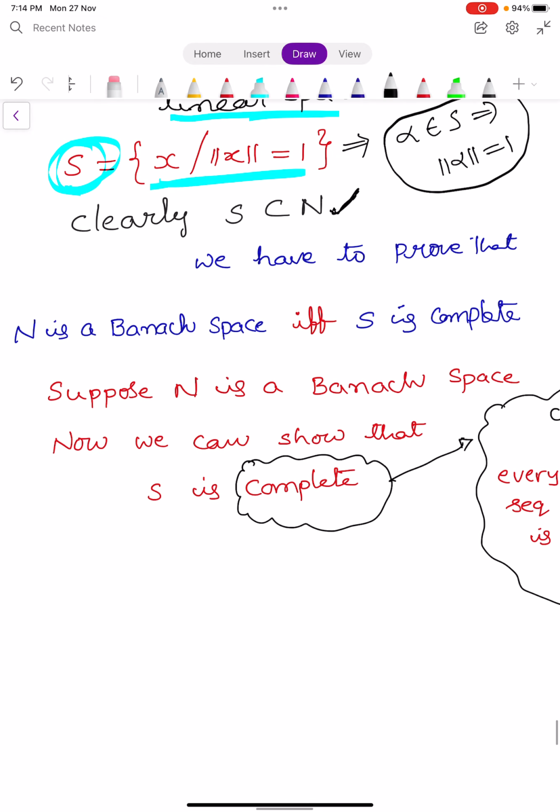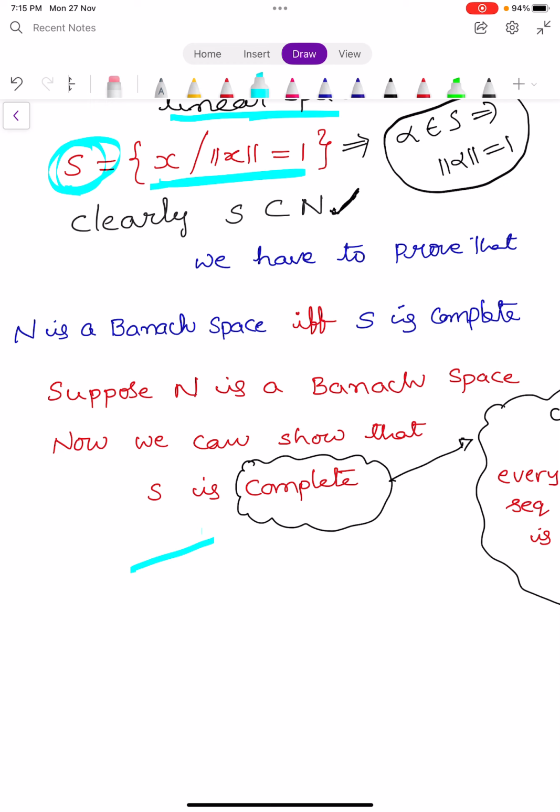Now our aim is to show that N is a Banach space if and only if S is complete. So first we take N to be a Banach space and prove that S is complete. In the converse part, we assume that S is complete and we prove that N is a Banach space. So, let us see. Suppose that N is a Banach space. We have to show that S is complete.